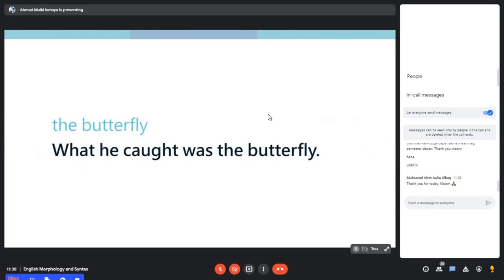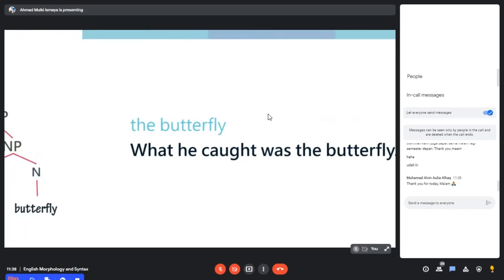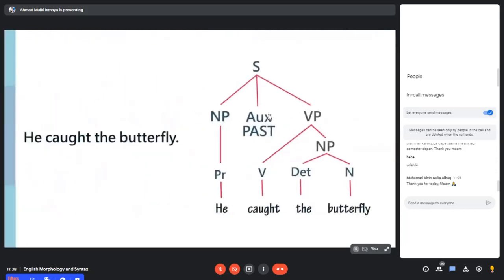Why does this work? Because even if you draw the tree diagram for this, the butterfly, do you see it has a node NP? The fact that the butterfly is actually a constituent is also reflected in the tree as a node. Whatever is a node is a constituent.